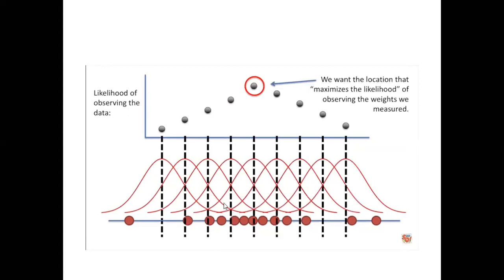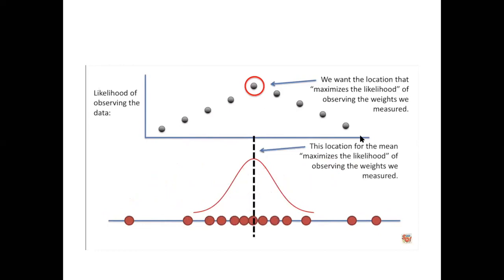And as we go further by shifting the curve, this will be the average point, right? And this is what we want: the location that maximizes the likelihood of observing the weights we measured. So for the more accurate observation, this curve with the average value at the center has a high likelihood of observations with respect to this data. More likelihood estimation for this data will be here.